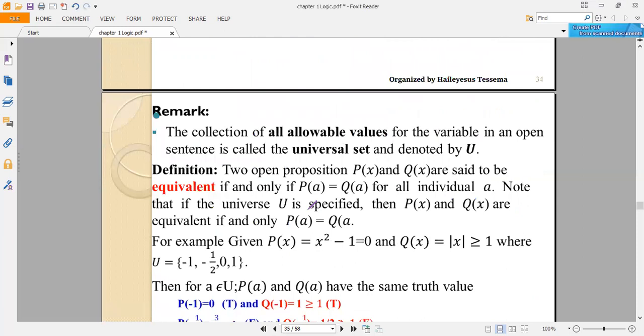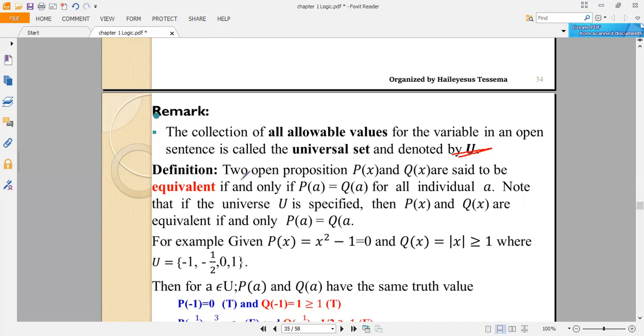As a remark, as we have said before, the collection of all allowable values of the variables in an open statement, an open sentence, is called the universal set or universe of discourse, and it is denoted by capital U.